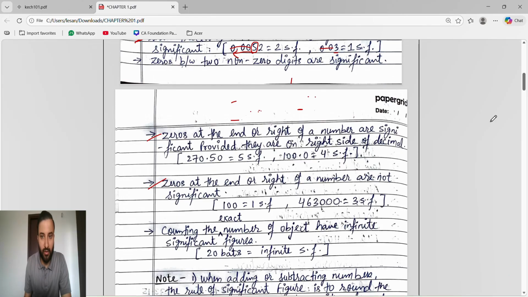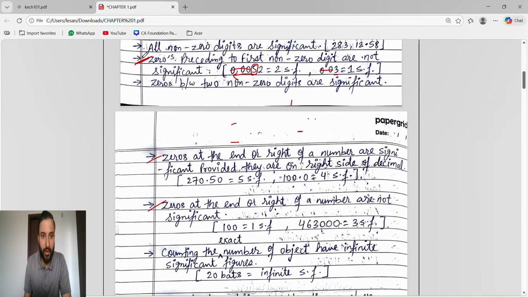This law says that whatever zero you apply before the non-zero digit, whether it is in the form of decimal or not in the form of decimal, zeros are not significant.